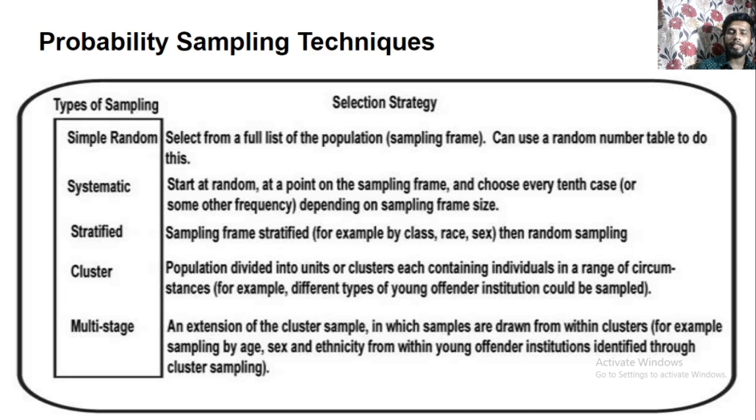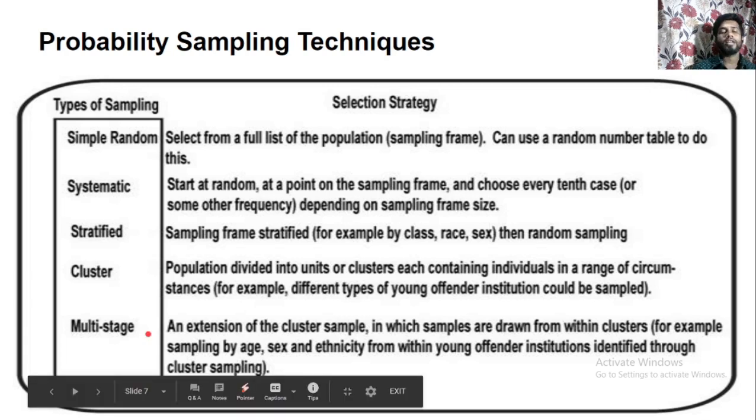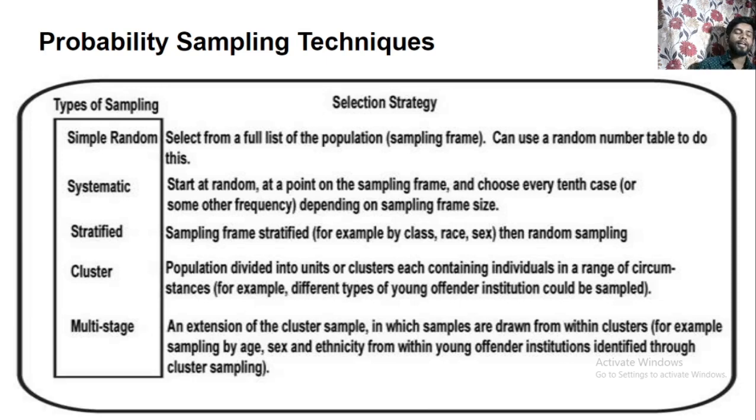Now what is multi-stage sampling? In multi-stage sampling we follow these procedures. It's just an extension of cluster sampling in which samples are drawn from within clusters. For example, sampling by age, sex, ethnicity from within young offender institutions identified through cluster sampling. So it's just an extension of cluster sampling. Within the cluster sampling, you sample by age, sex and ethnicity from the young offender institutions that we have already selected in the cluster sampling process.